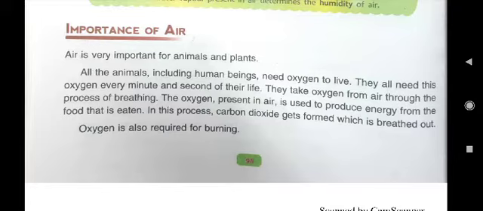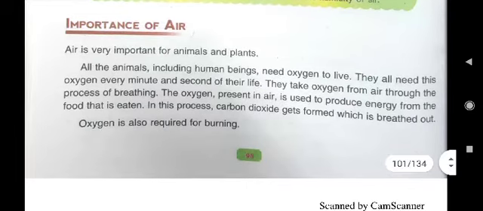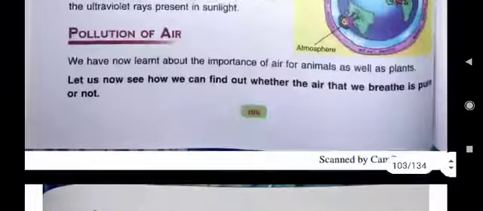E first question. E first question is, why is air necessary for animals? And the answer is written on page number 98. What we will write? All the animals need oxygen gas to live. They breathe in oxygen gas from atmosphere. That's why air is necessary for animals. Now come to question number E2.